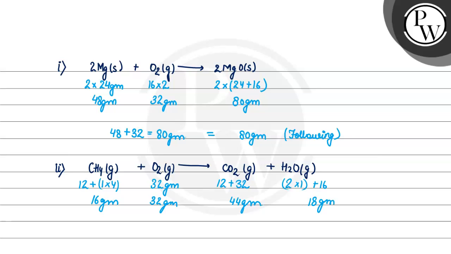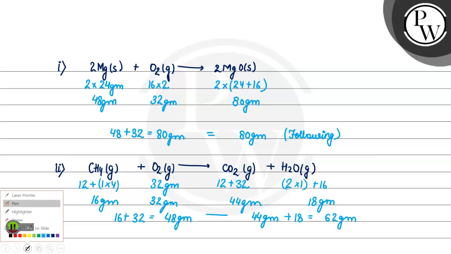Let's do the mass of reactant and mass of product. Sum of mass of reactant 16 plus 32, that is equal to 48 gram. And sum of masses of product is 44 gram plus 18 gram. So it comes out to be 62 gram.